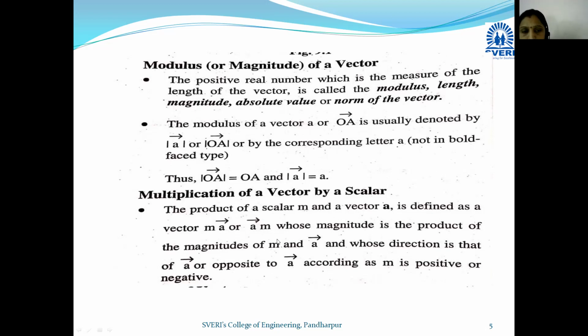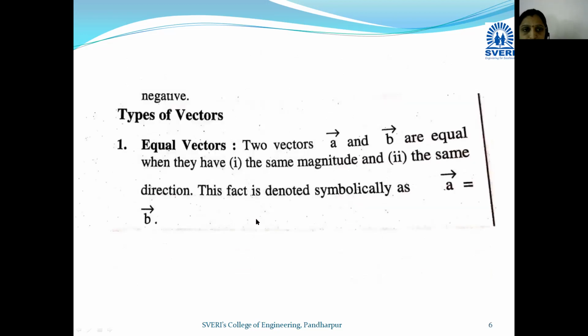Suppose a bar is any vector; if we multiply that vector by m, then this product is denoted by m a bar or a bar m. The sign of this multiplication depends on the sign of m, that is, whether the scalar is positive or negative. In this way multiplication is defined.